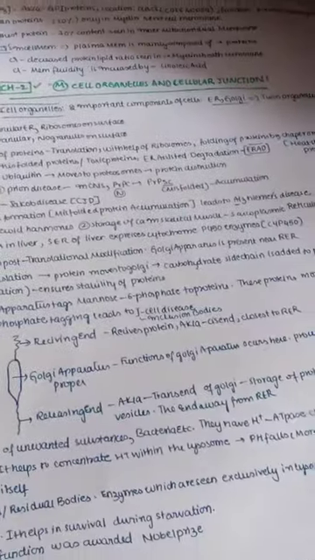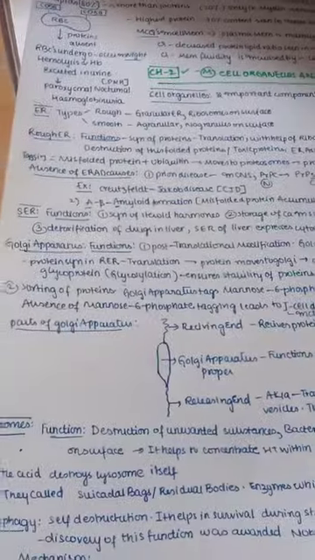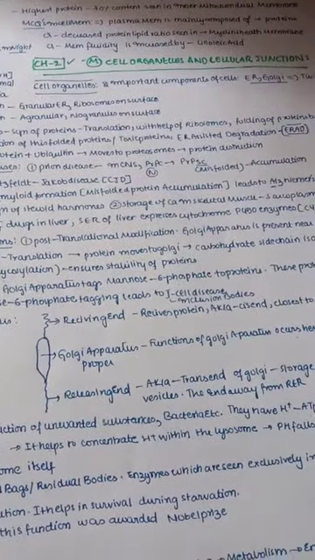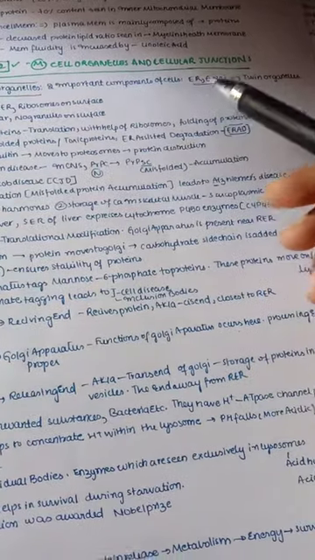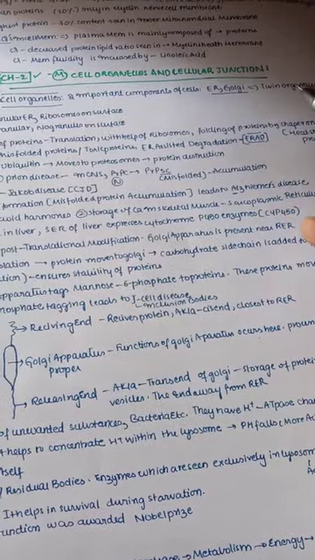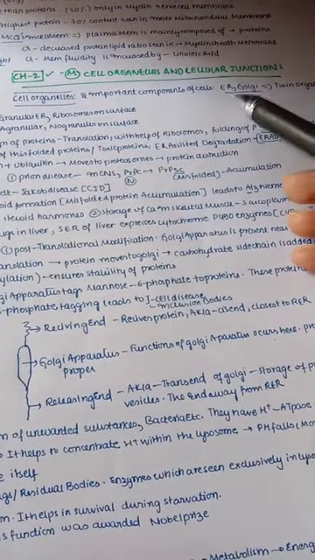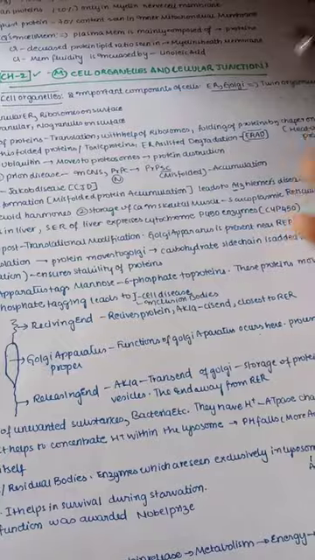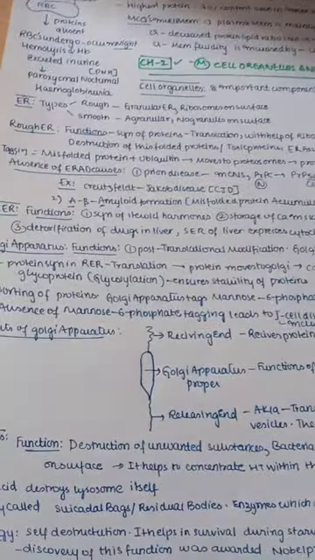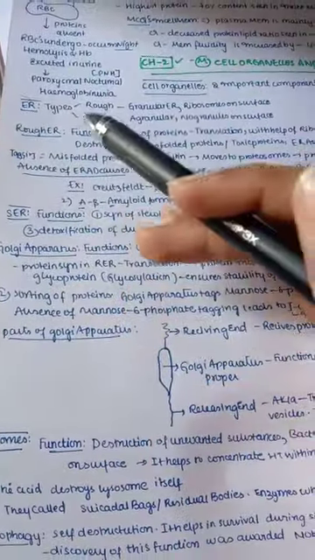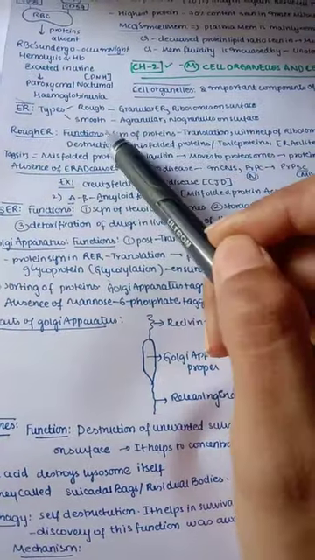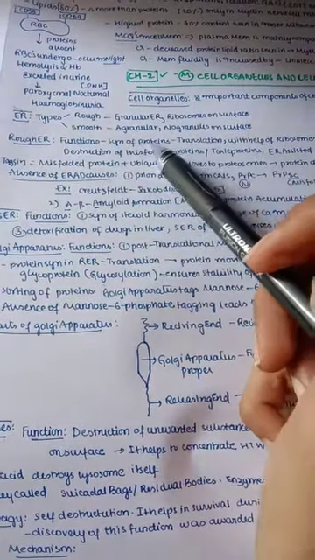So that's it. Now let us move on to cell organelles and cellular junctions. This is also one of the important topics. So in cell organelles, mainly we have two important components, endoplasmic reticulum and Golgi, which are closely related to each other. They are sometimes called twin organelles, because they form vesicles, and they also have some similar functions like transport and production of these vesicles. We know endoplasmic reticulum is mainly of two types, rough and smooth. Rough is granular, because of the presence of ribosomes on the surface. Smooth is agranular, because no granules are present on the surface.